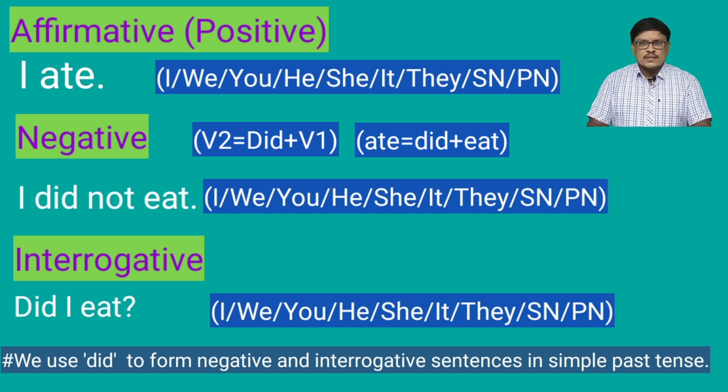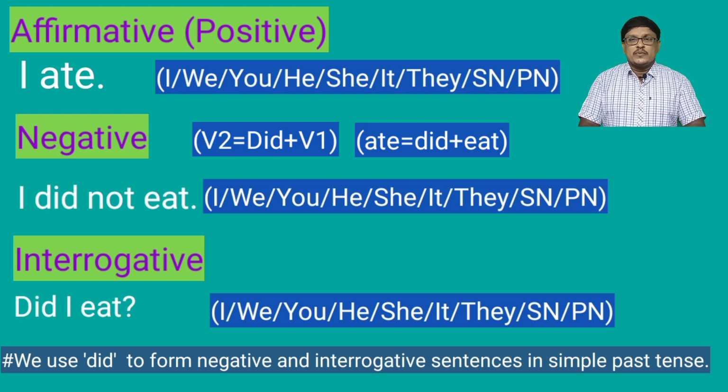Affirmative means positive. Just let us take an example. With the subject I, we can write the sentence I ate. For this, we can make the negative with the help of did. When we form negative sentences in simple past tense, we have to take the helping verb did, because in this tense there is no helping verb. So the negative can be formed as I did not eat. Whereas interrogative, we have to write the helping verb in the first position, so that it can be formed like did I eat?